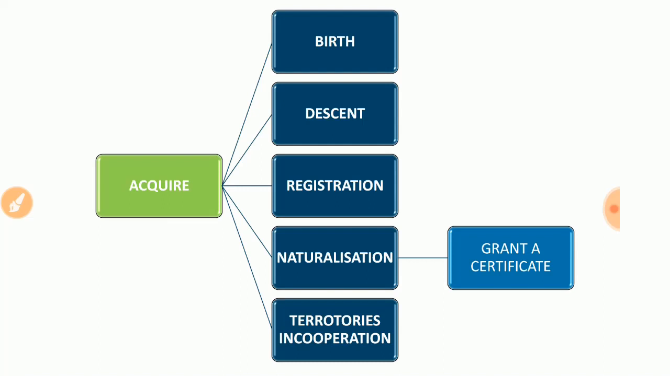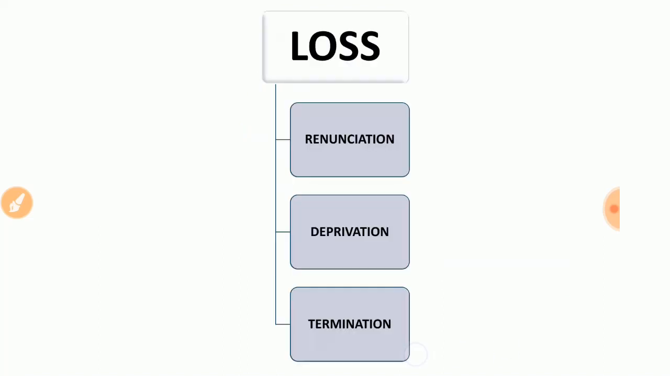These are the five ways of acquiring citizenship, and we have 3 ways of losing it: renunciation, deprivation, and termination. Renunciation means you are renouncing the citizenship, saying I don't need your citizenship. The second one is deprivation, which means you are found disloyal to the Constitution of India. Deprivation means disloyal to the Constitution, then your citizenship will be terminated.